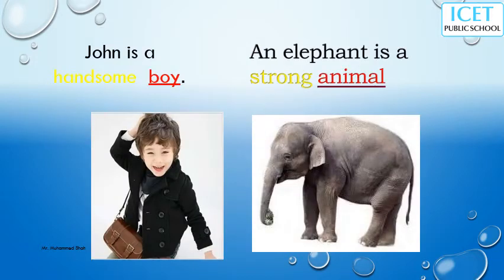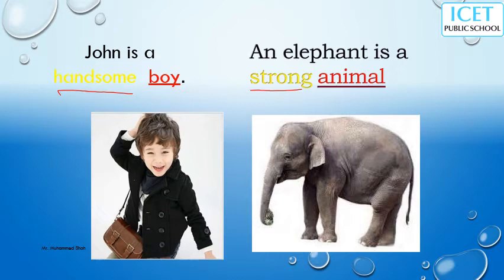And this one: John is a handsome boy. Handsome is the quality of that boy. So handsome is qualitative. An elephant is a strong animal. So strong is a qualitative adjective, showing the quality of that animal. Strength is the quality of that elephant. So that is the quality.